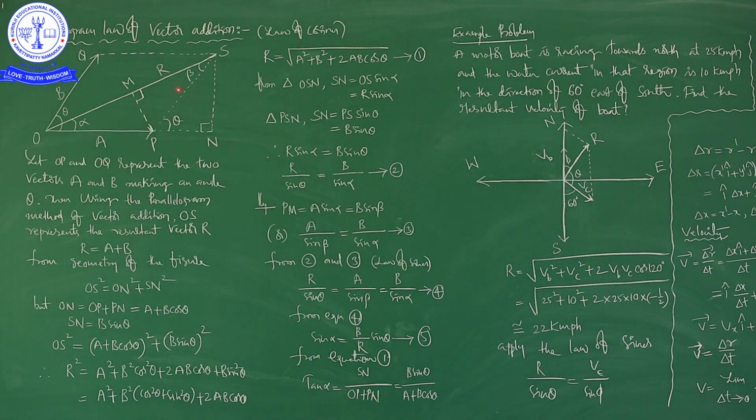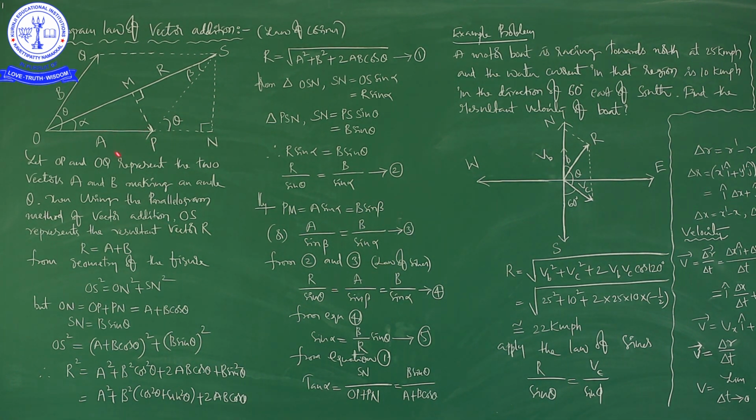By using a parallelogram, we are going to add two vectors, A and B. Here we have already represented R as the resultant of these two, but we have to calculate it mathematically. It is like a proof, a derivation to calculate the resultant of two given vectors.